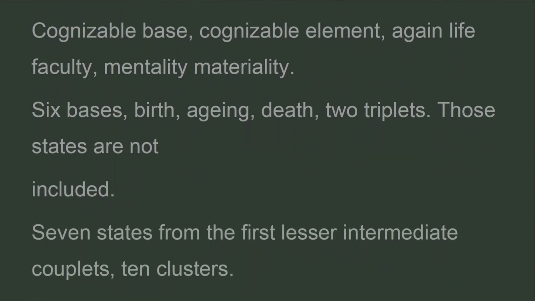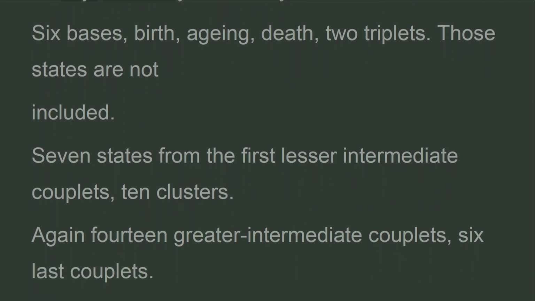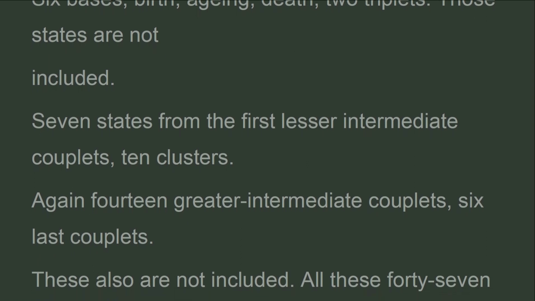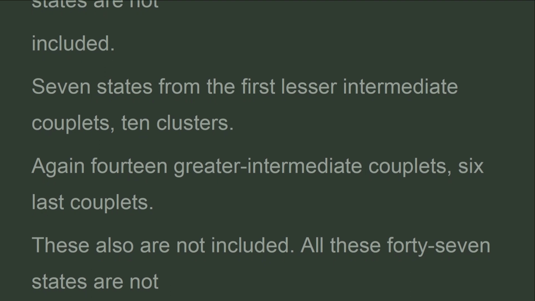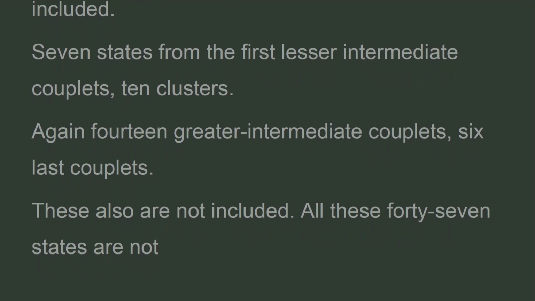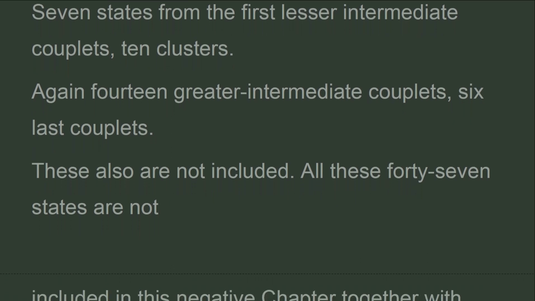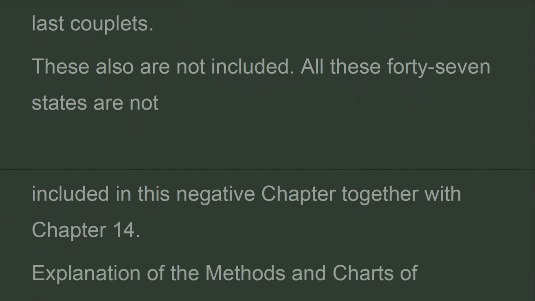6 bases, birth, aging, death, 2 triplets. Those states are not included. 7 states from the first lesser intermediate couplets, 10 clusters. Again 14 greater intermediate couplets, 6 last couplets. These also are not included. All these 47 states are not included in this negative chapter, together with Chapter 14.